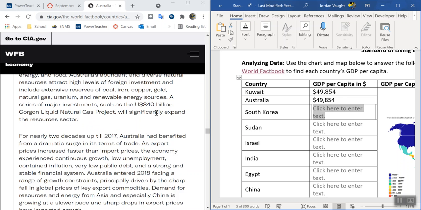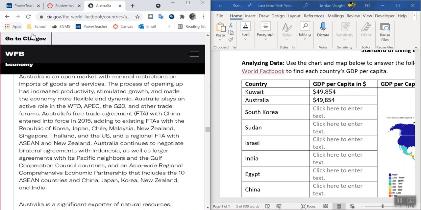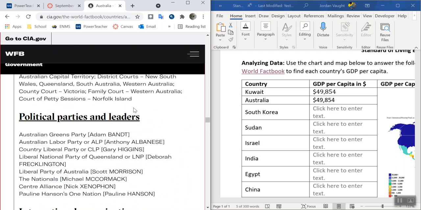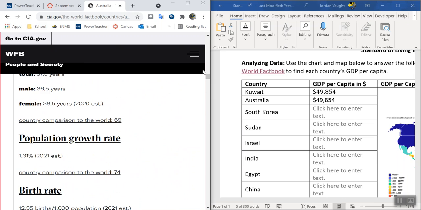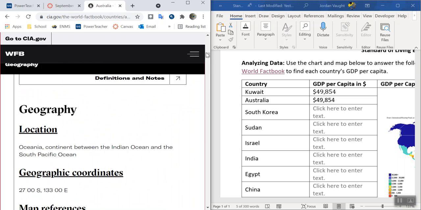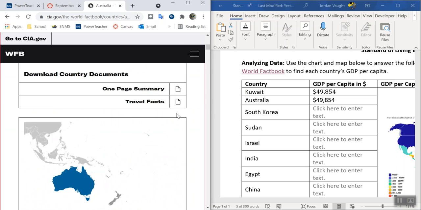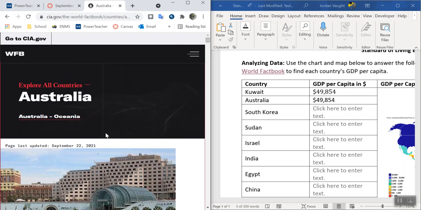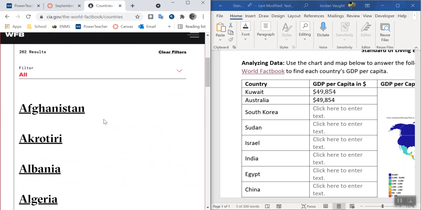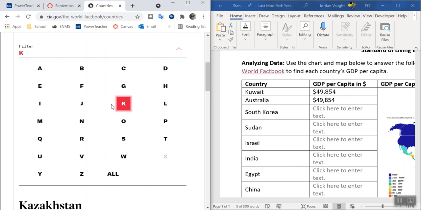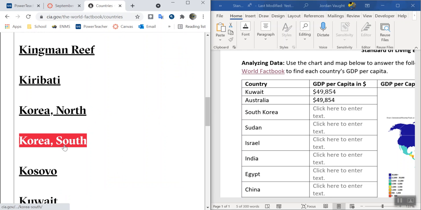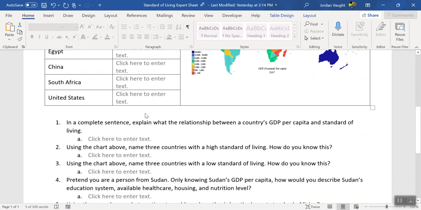Once you're done, scroll all the way back up. It just takes a while. That's the only problem with this one. All the way back up. Okay, and now we're trying to find a different country. So explore all countries again. Go to all. Next one, South Korea. You want to do this under K's. For whatever reason, it's under K's, South Korea, and then just continue on with that one. Once you get that, you're going to scroll down.